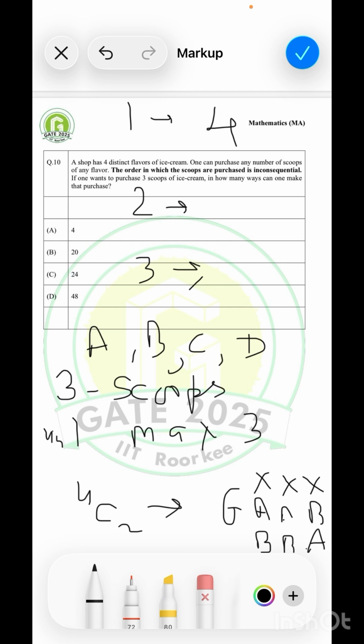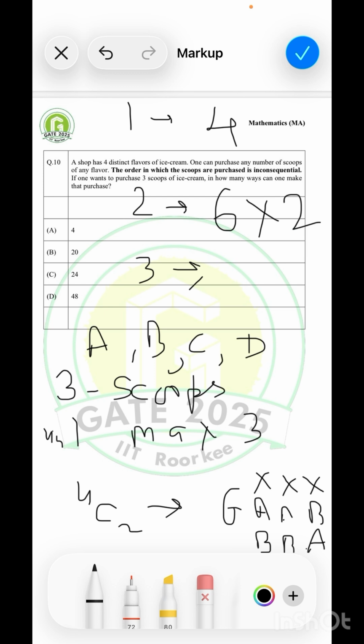So either you buy 2 scoops of one flavor and 1 scoop of the other, or 2 scoops of the other flavor and 1 scoop of the previous one. So for a given choice, you have these 2 scenarios. So in total you have 6 multiplied by 2. Got it? Because 6 is the number of ways in which we decide the flavors. Once we decide the flavors, we can arrange them in 2 ways only because the order doesn't matter. So this is 12.